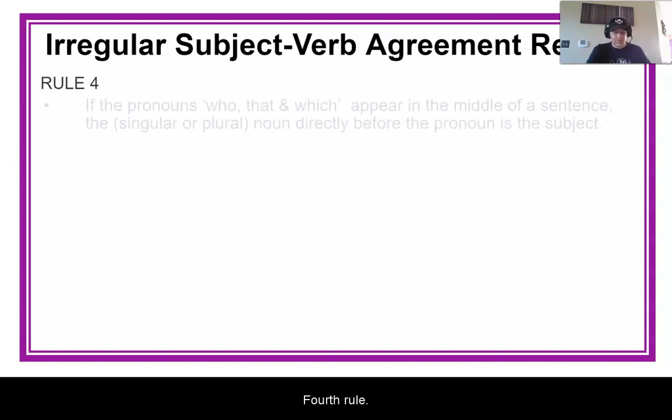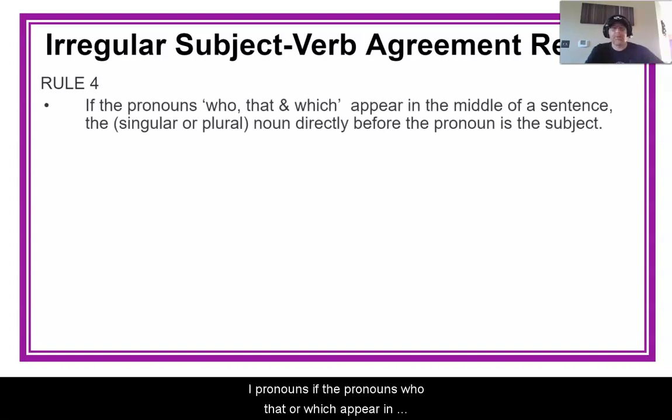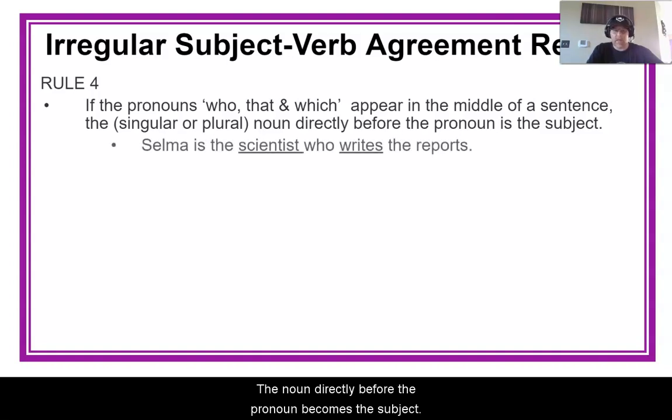The fourth rule, if the pronouns who, that, or which appear in the middle of a sentence, the noun directly before the pronoun becomes the subject. Okay, so Selma is the scientist who writes the report.